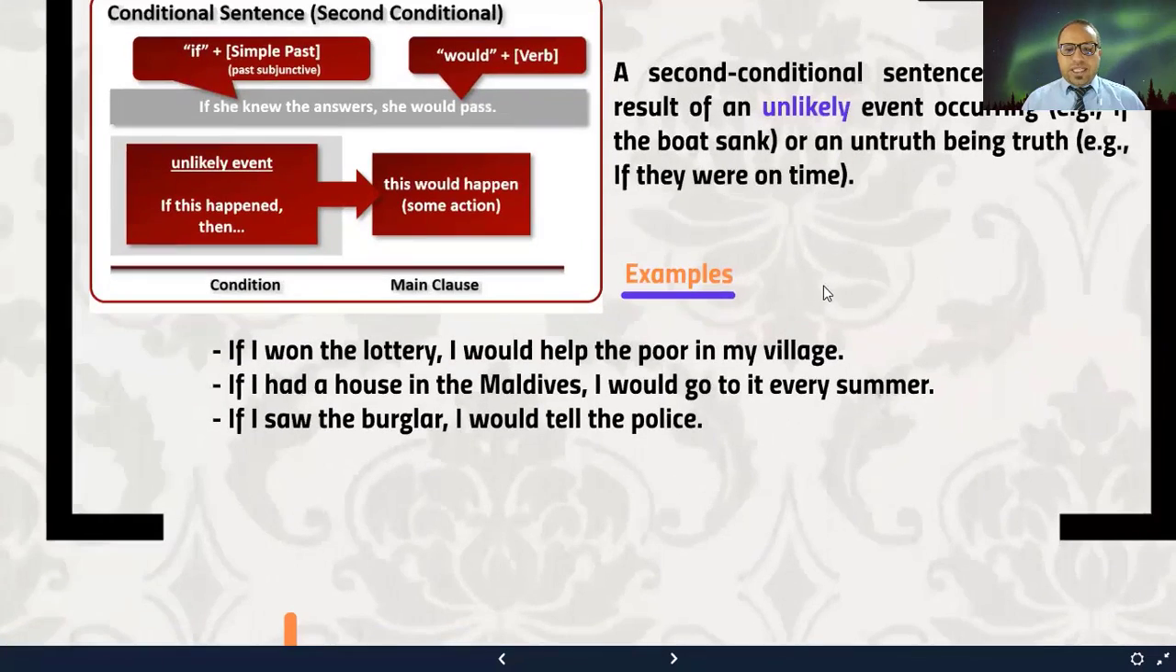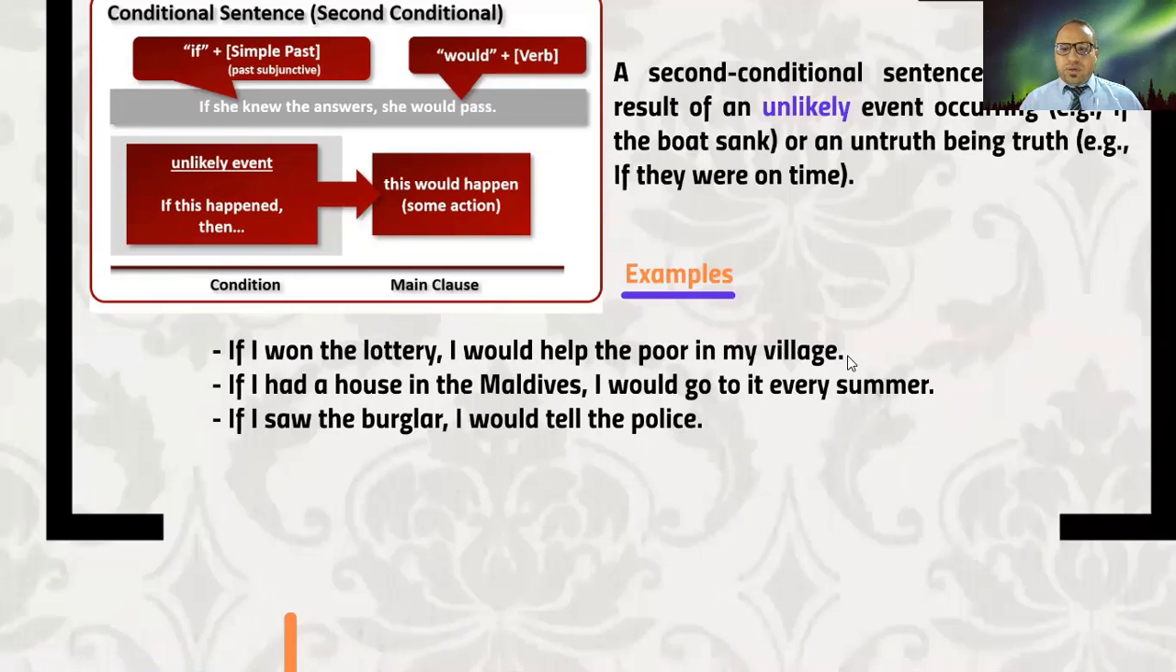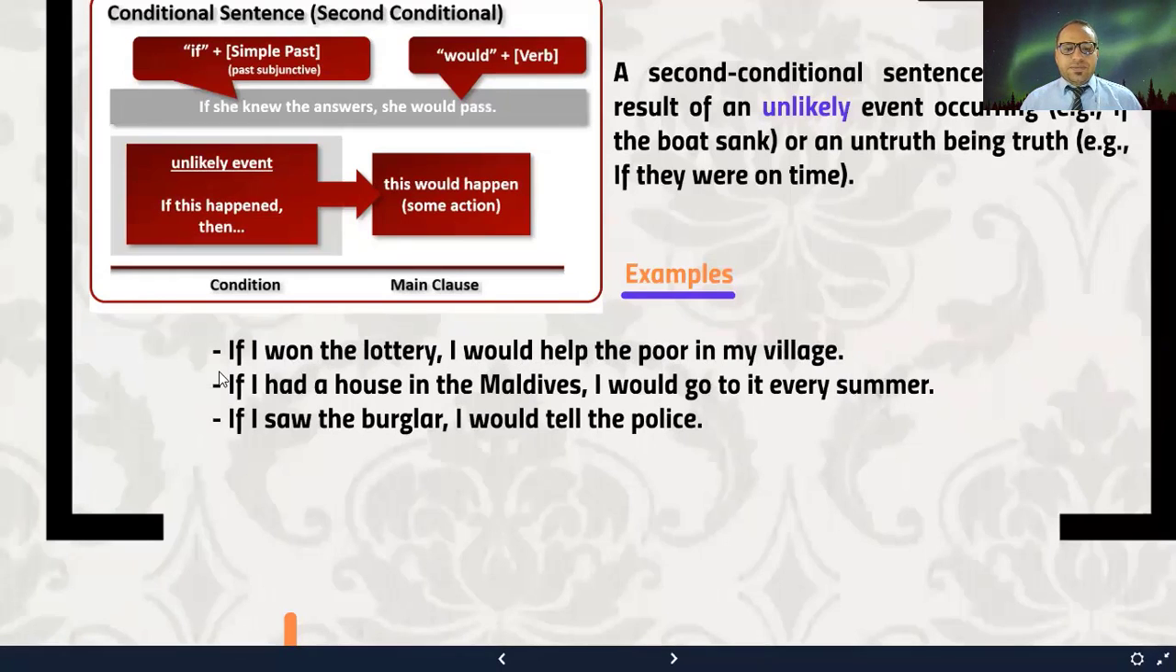Now let's consider the examples here. If I won the lottery, I would help the poor in my village. But it's very unlikely that I will win the lottery. Okay, it's very unlikely. If I had a house in the Maldives, I would go to it every summer.